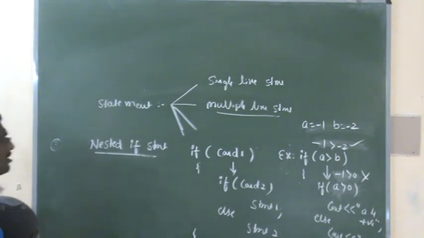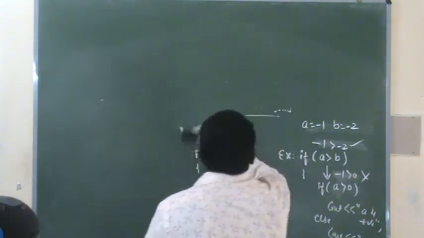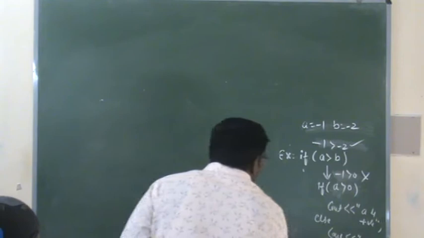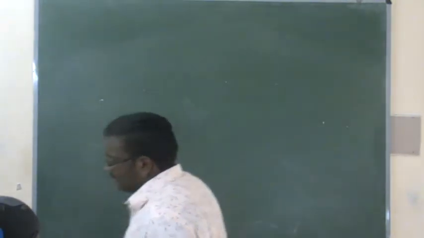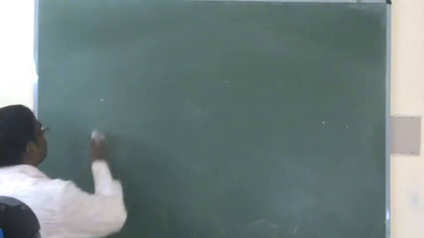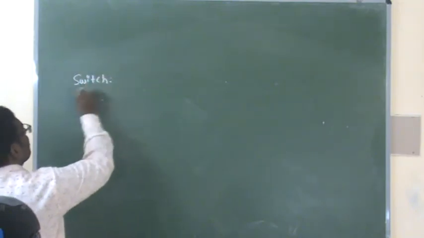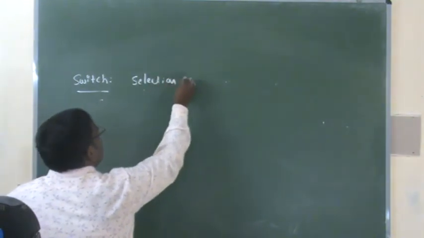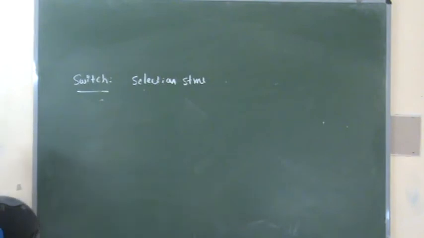Now the last conditional statement is the switch statement. Here the switch statement we are calling a selection statement. Why we are calling the switch statement a selection statement? I will give a simple real time example.